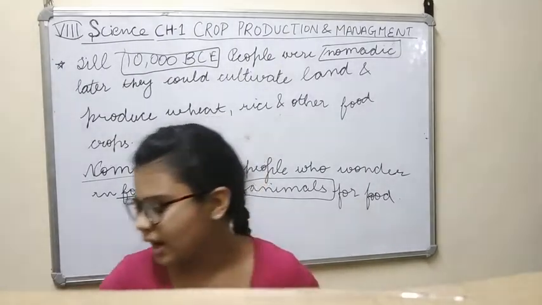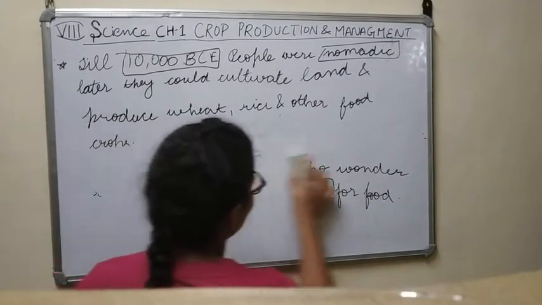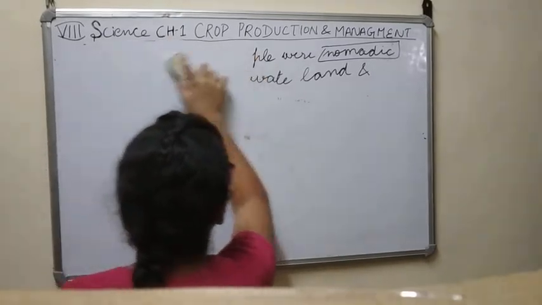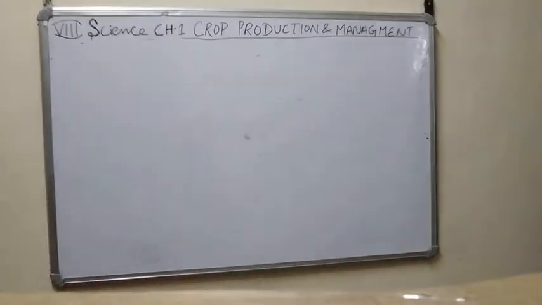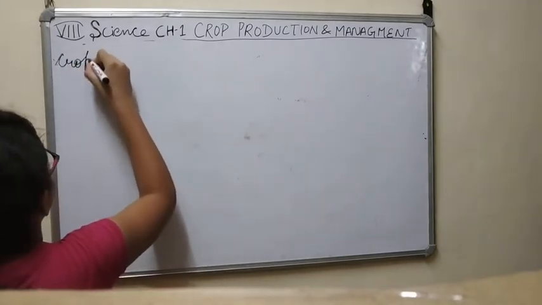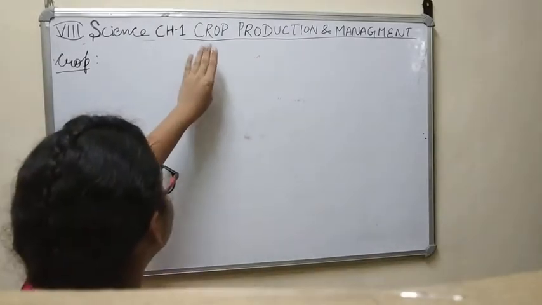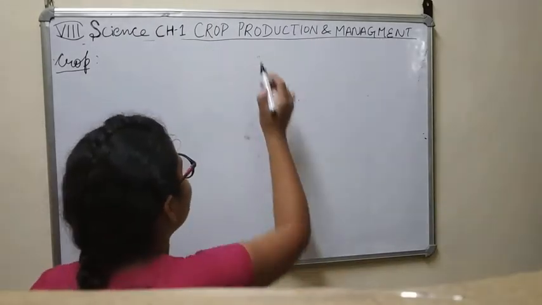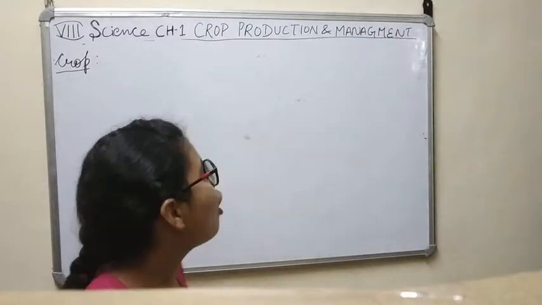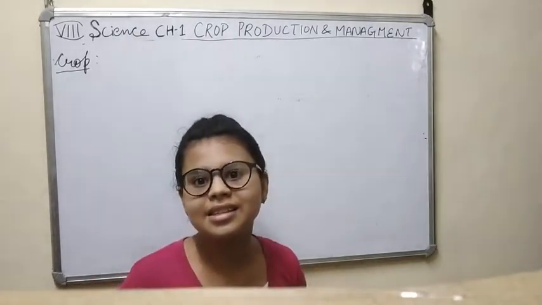Now let's come to our next topic. Our next topic is crop. What is a crop? Right? So what is our crop? Here we are studying the main thing, crop, that is, how the crop is produced and how it is managed, how the steps of its management take place.